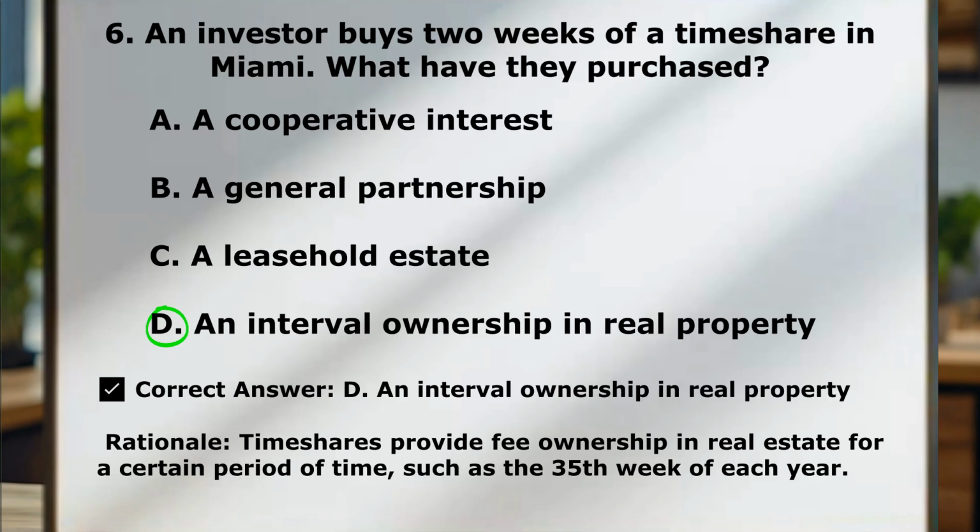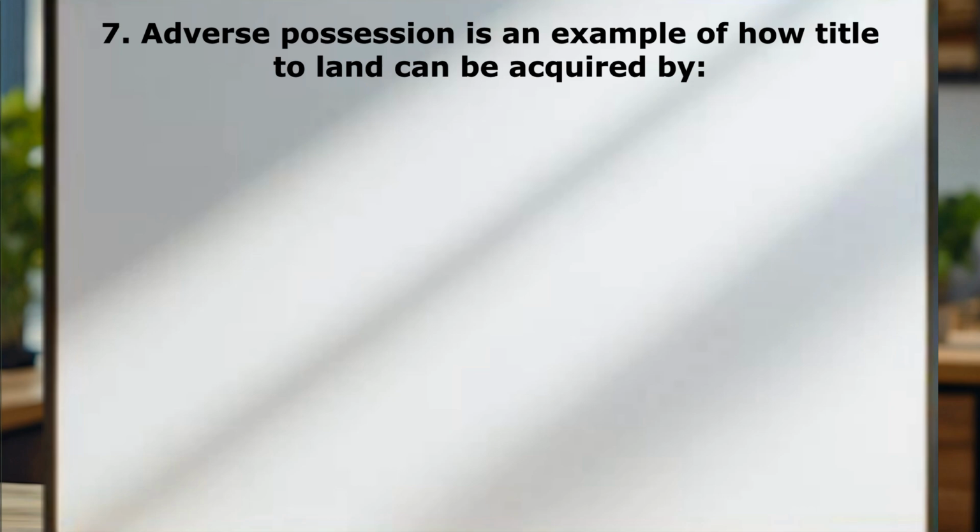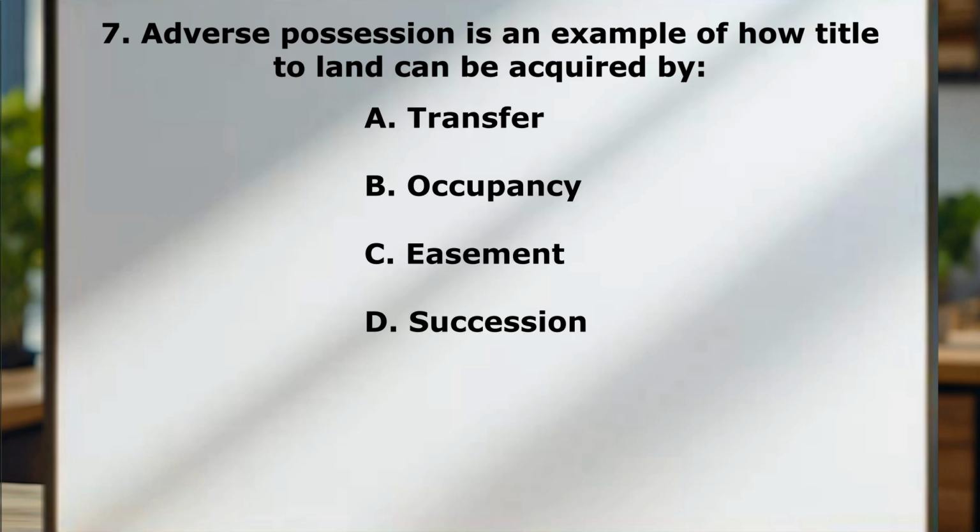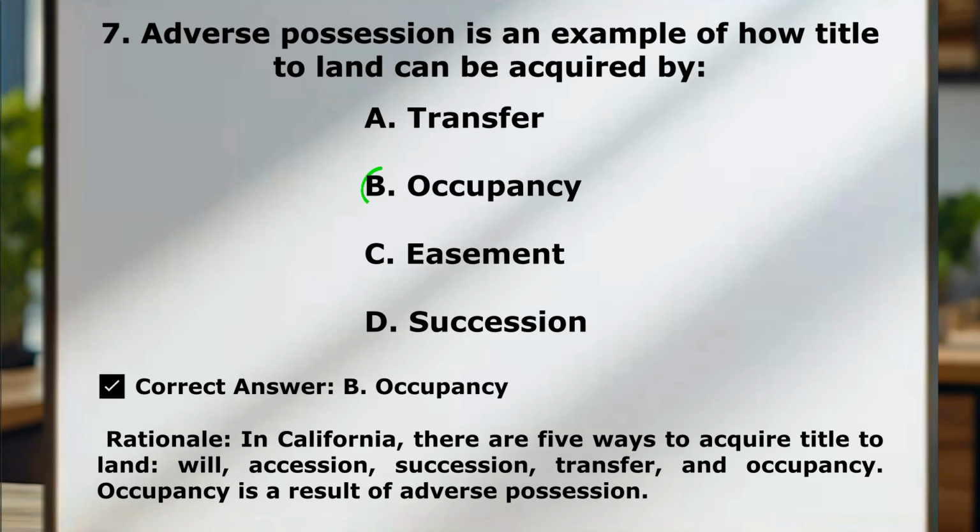Timeshares provide fee ownership in real estate for a certain period of time, such as 2 weeks a year. Question number 7. Adverse possession is an example of how title to land can be acquired by A, transfer, B, occupancy, C, easement, D, succession. Correct answer here is B, occupancy.